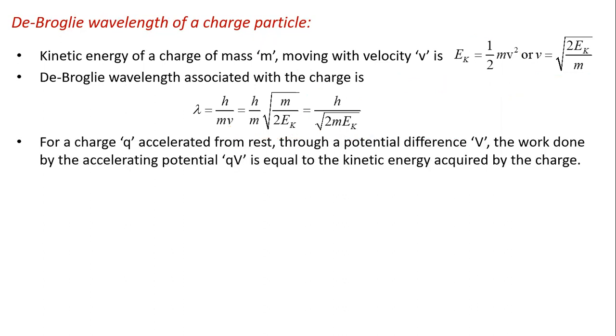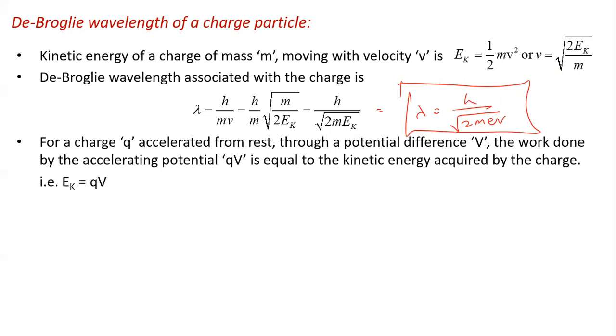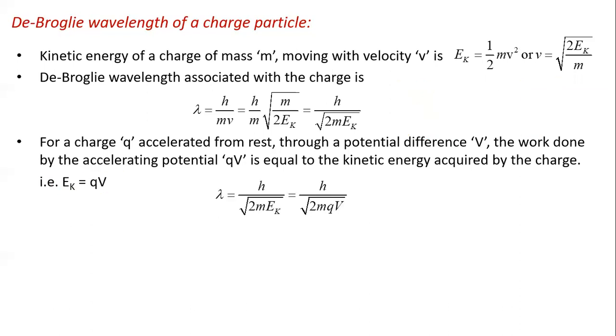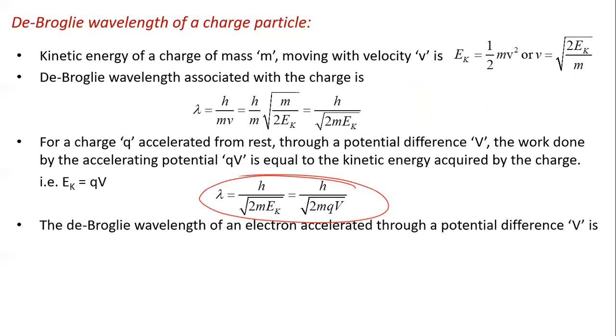If the electron is accelerated with some potential V, then kinetic energy we can write as E into V, so lambda is h upon under root 2m E V. By substituting all the constants we can also write this equation. If it is an electron, then E into V; if it is another charge, then you write Q into V. So we get this formula for the wavelength of an accelerated charge.